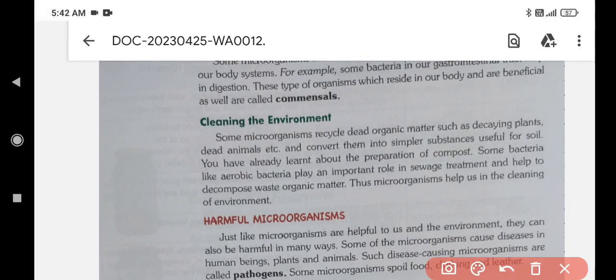Okay, so these are about beneficial microorganisms. Next class we will see the harmful microorganisms.